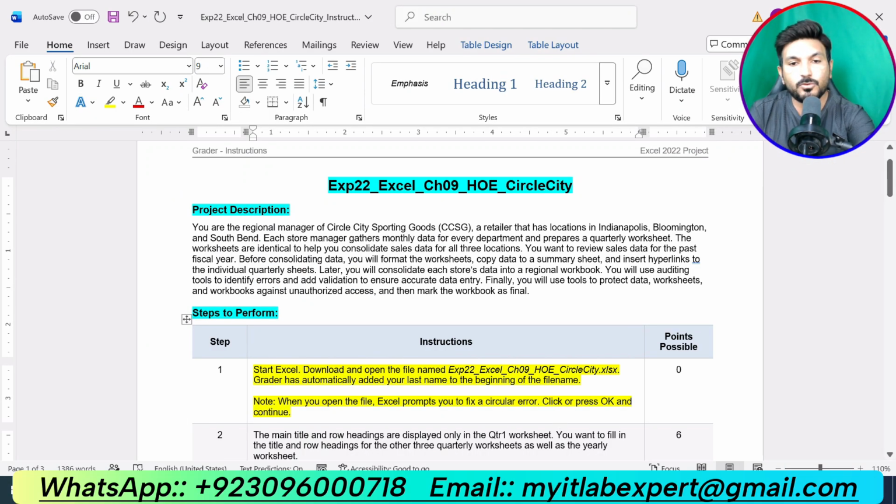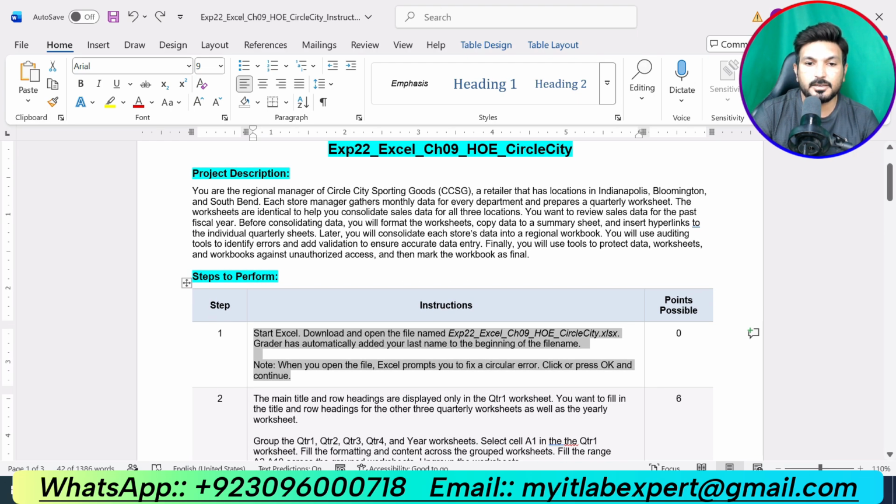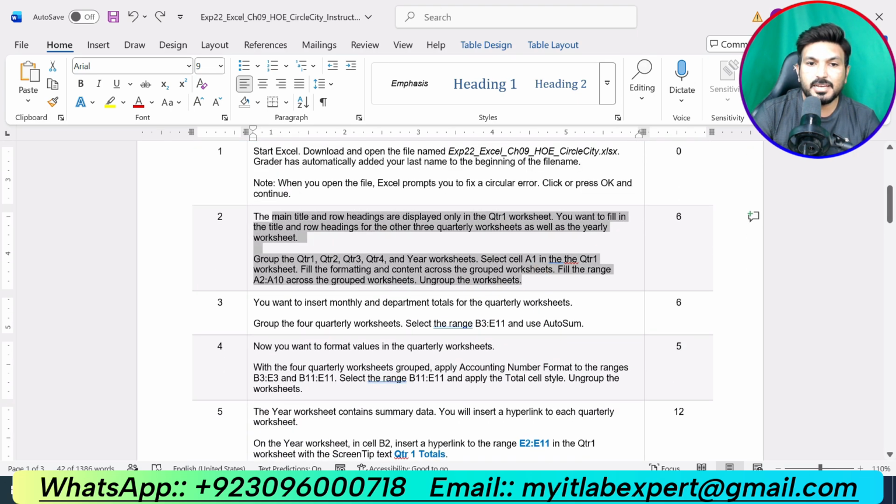Now let's move to step number 2. It says, the main title and row headings are displayed only in the quarter 1 worksheet. You want to fill the title and row headings for the other 3 quarterly worksheets as well as the yearly worksheet. Group the quarter 1, quarter 2, quarter 3, quarter 4 and year worksheets. Select cell A1 in the quarter 1 worksheet, fill the formatting and contents across the grouped worksheets, fill the range A2 to A10 across the grouped worksheets, then ungroup the worksheets.